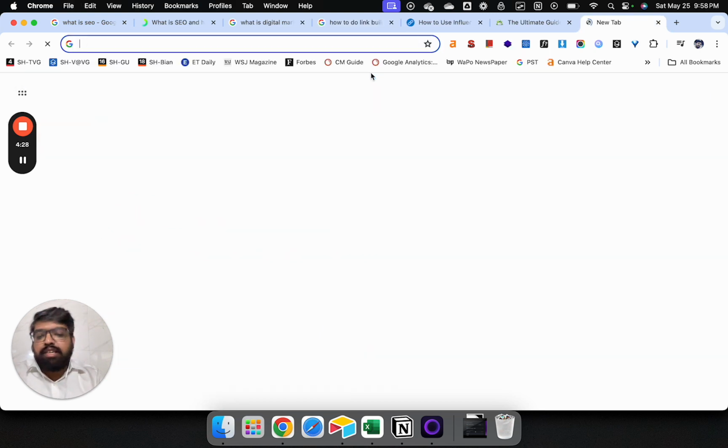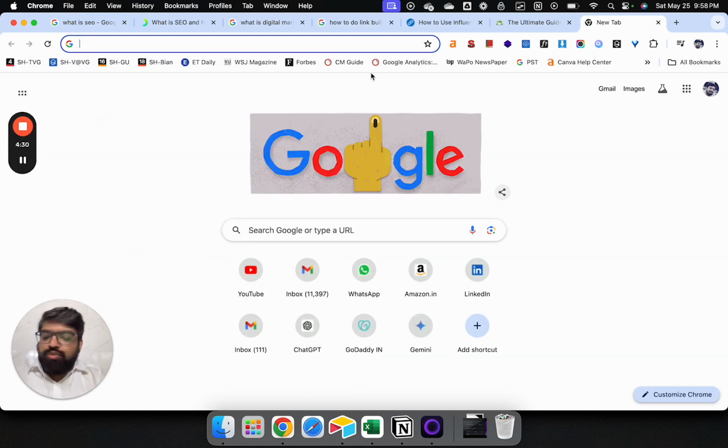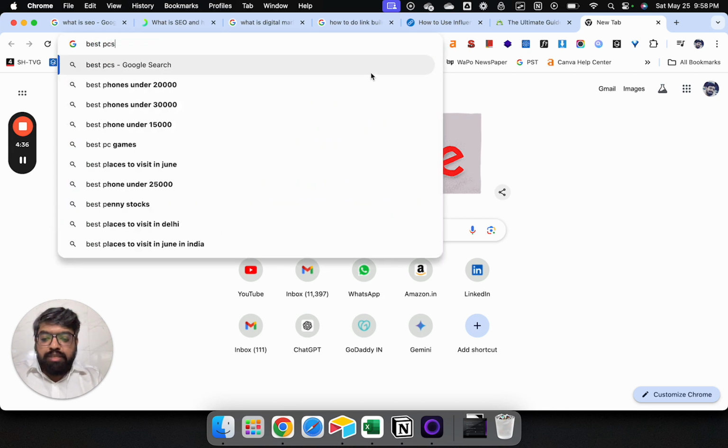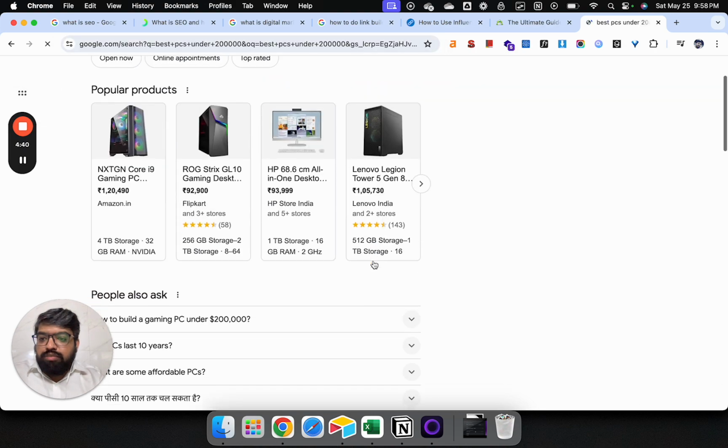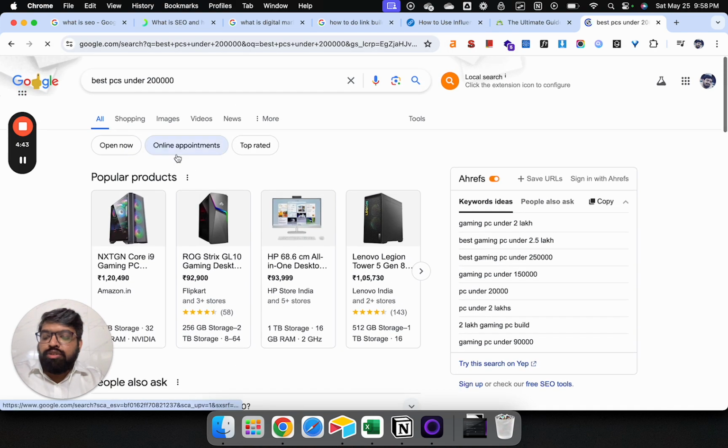For example, let's say you want to buy a smartphone, or you want to buy a software, right? How will that turn out? For example, let's say best PCs under 2 lakh rupees. Alright, so I can search for it, and if you see right here as well, Google has not generated an AI overview.